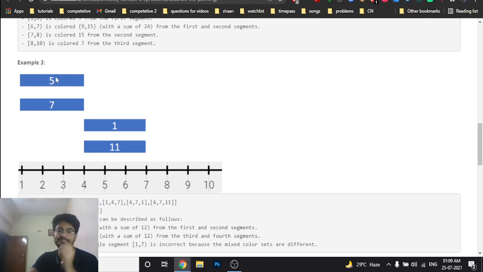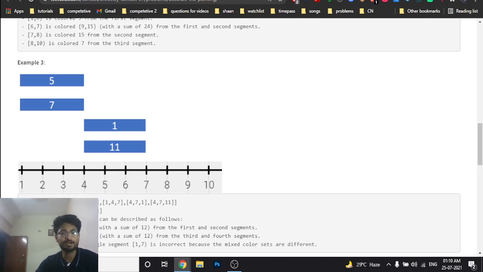As you can see, the summation of 5 and 7 is also 12, and 1 and 11 is also 12. If you do the prefix sums, this whole number from 1 till 7 will come out to be 12. Because you're doing a prefix sum, this whole thing comes out to be 12, and then you mark it out as a complete segment.